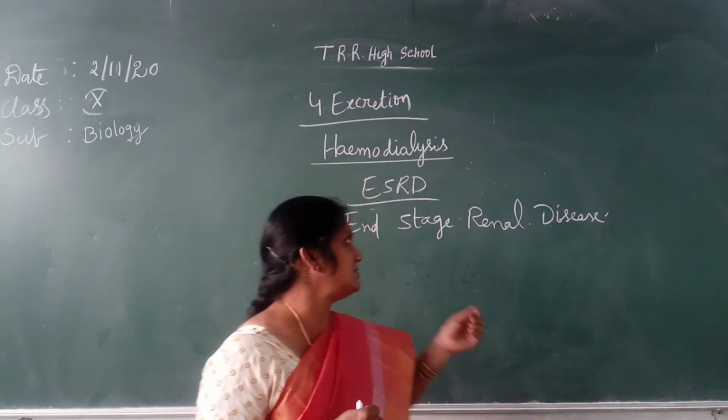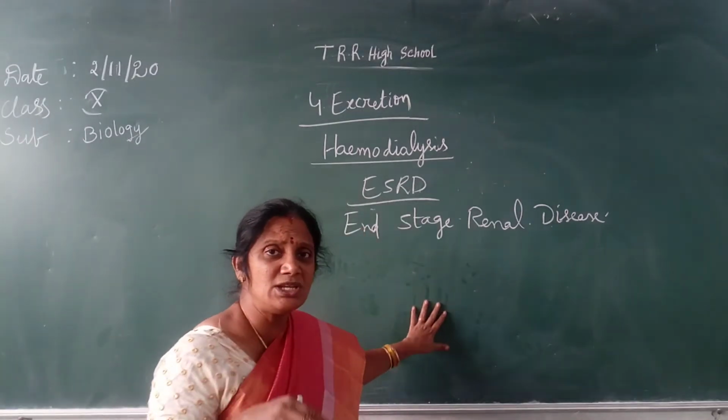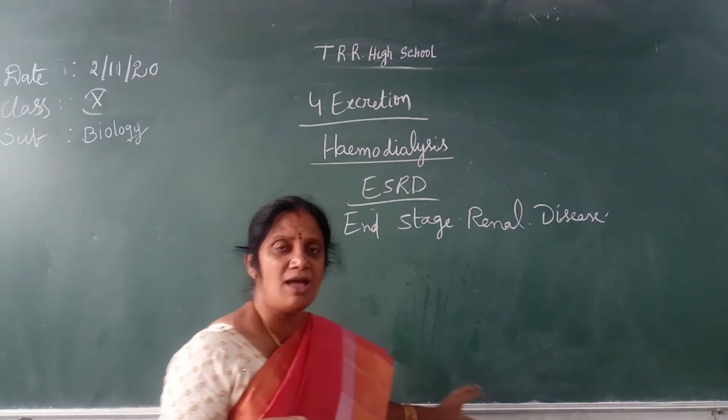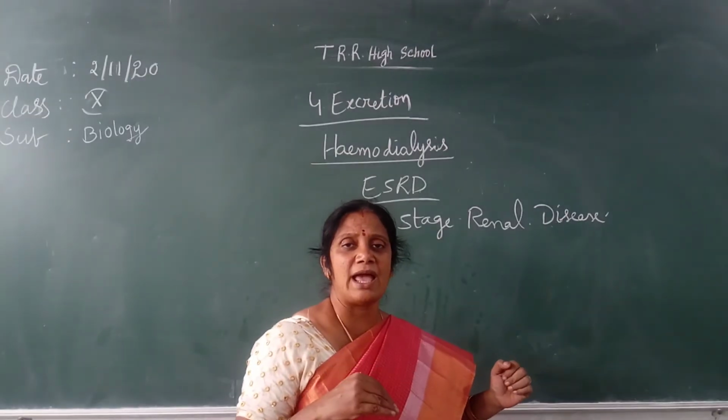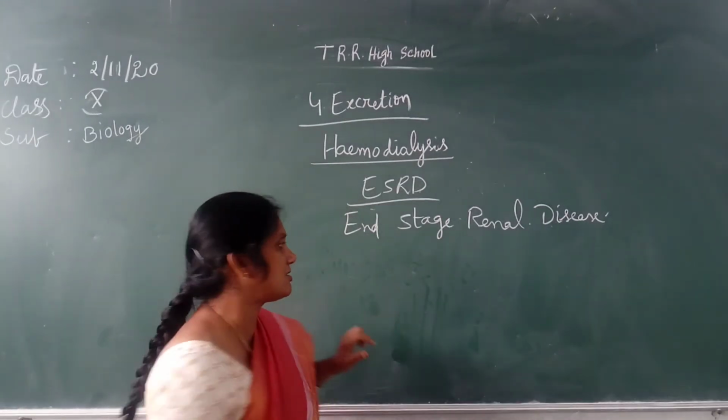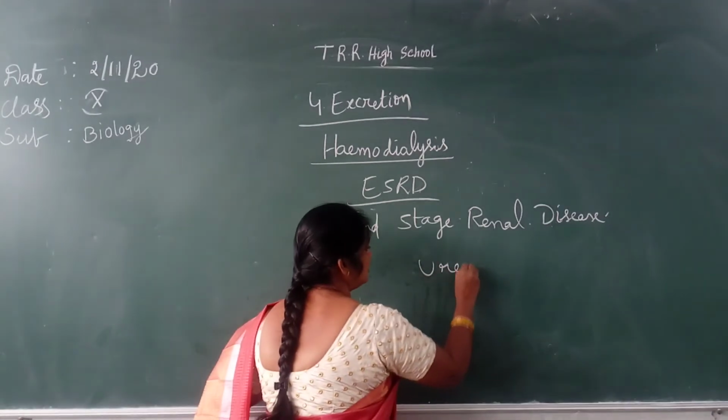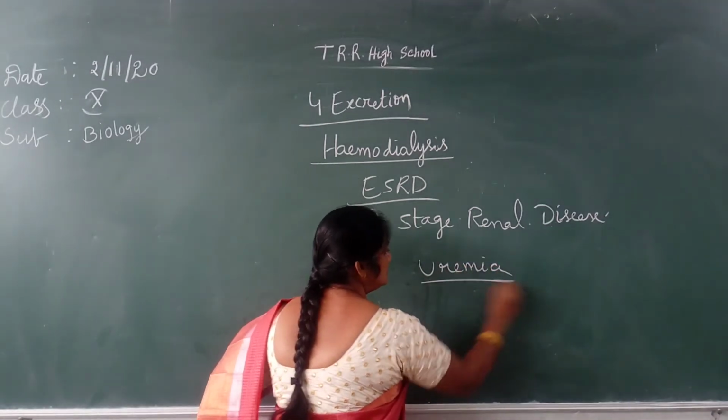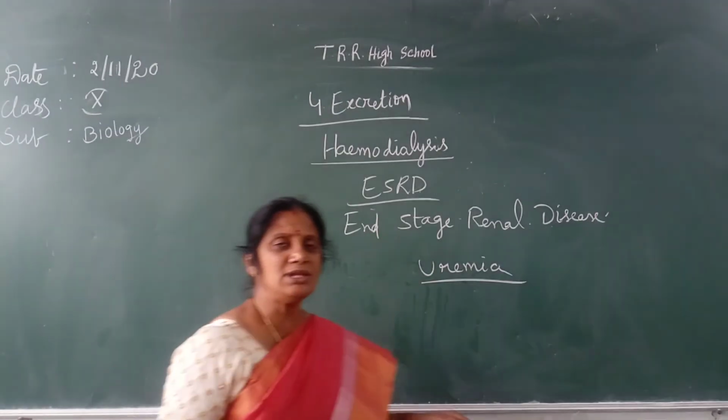So this is called ESRD. The accumulation of waste in the blood is called uremia. This condition is called uremia.